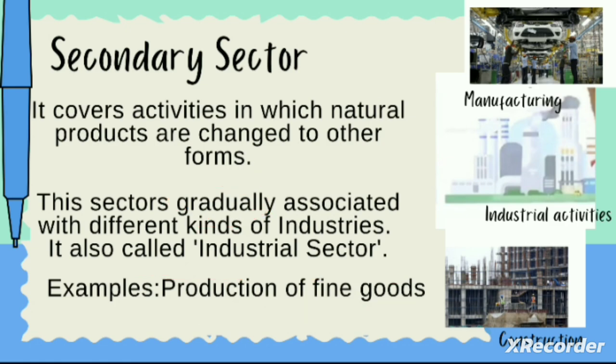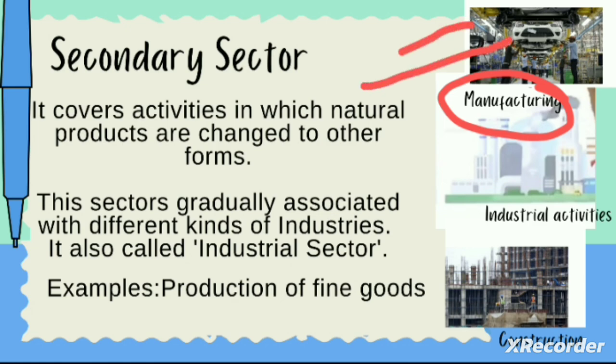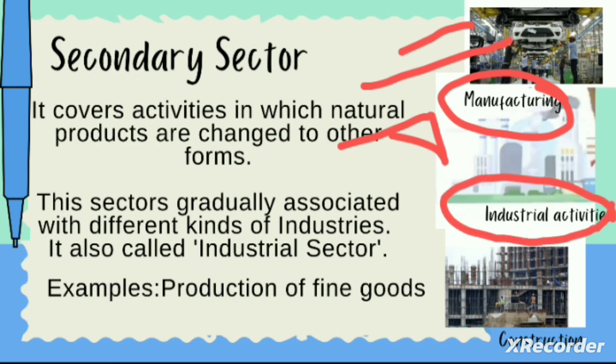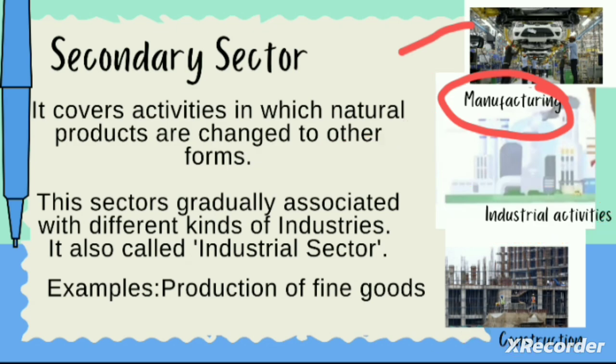If we take the example of manufacturing, for example manufacturing of food items, manufacturing of consumer products, in this manufacturing the use of raw material is the basic thing and industrial activity is involved. When we take the example of construction, by using raw material the building is made and a new form of product is developed. That's why construction is also included in the secondary sector.